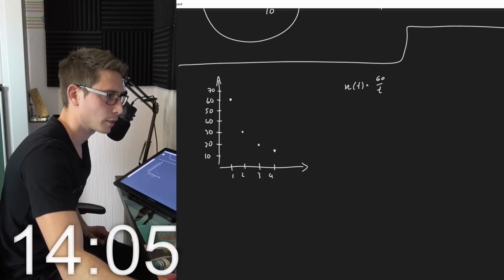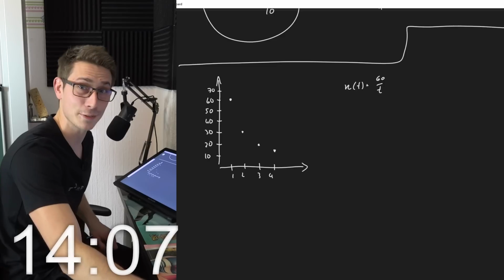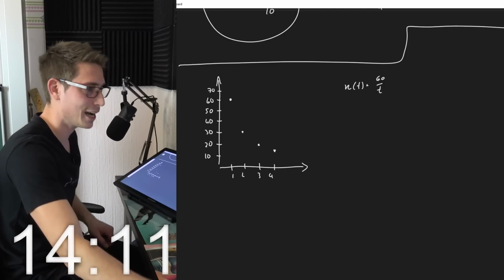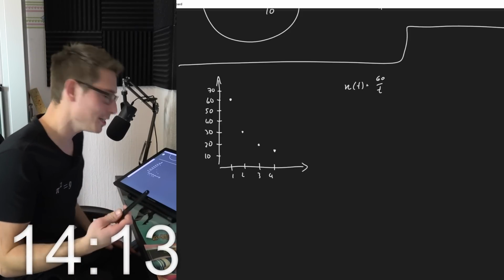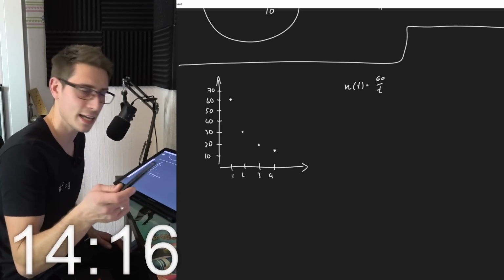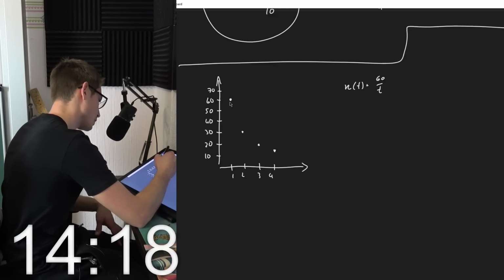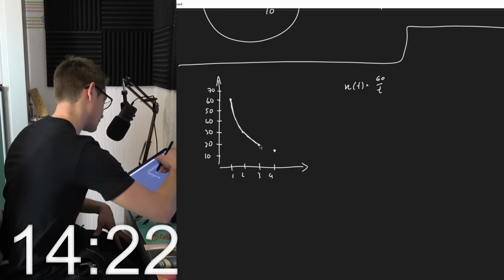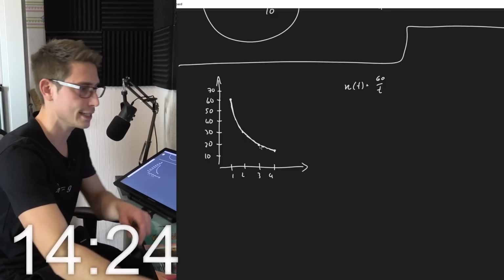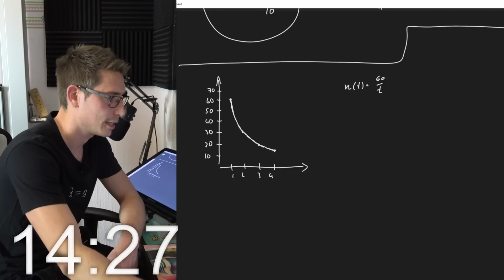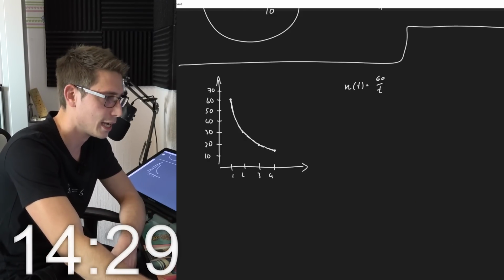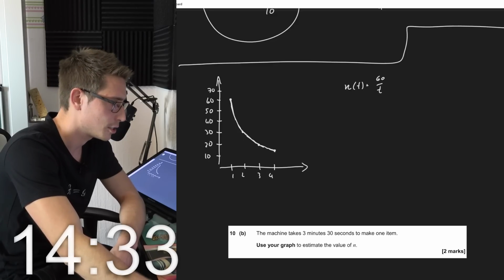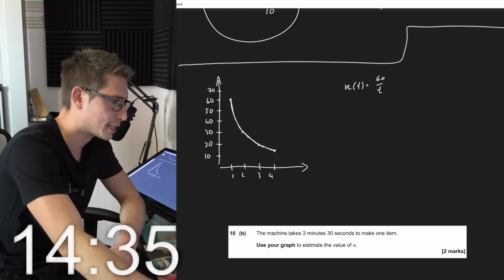I'm not sure if I can connect the points securely, okay? Just because, I mean, it's not a continuous thing in normal case because you can't have half items, but if it were a continuous thing, then I would connect it, okay, like this. And obviously it's an exponential decay. No, not exponential decay, I'm terribly sorry, it's a rational decay.